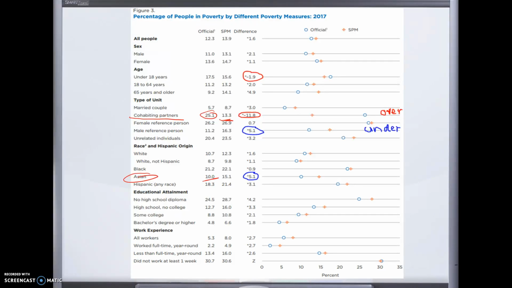So a rate of 10%. The supplemental poverty measure says, no, you're actually underestimating the percentage of Asian Americans that are poor. It's actually 15.1%, so that's a 5.1% difference, right? So you can see the differences in these poverty rates and these poverty measures. So let's continue to look at some of these categories, and we're going to look at the official measure from here on out, not the SPM.